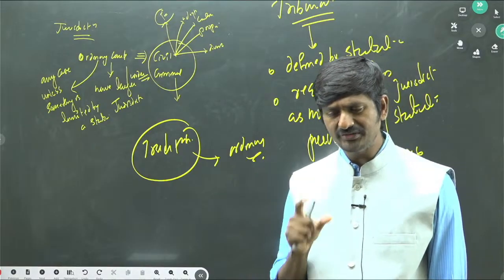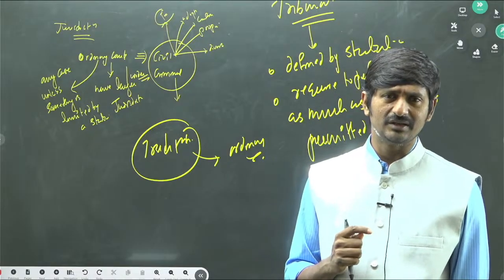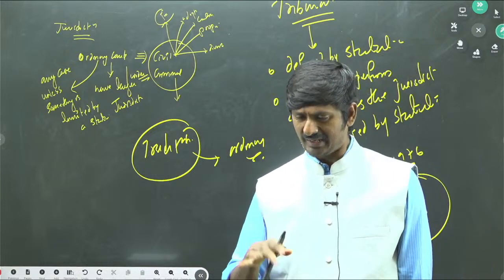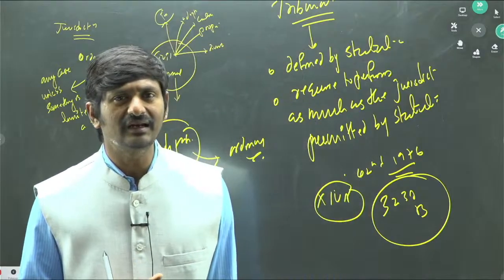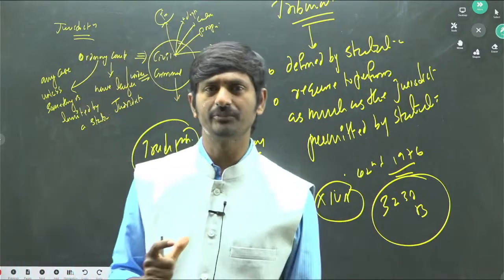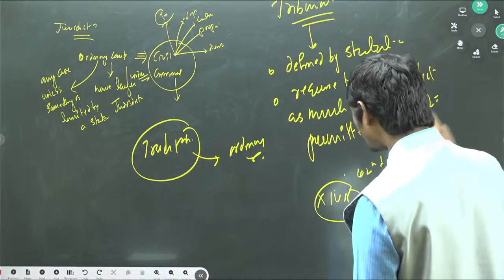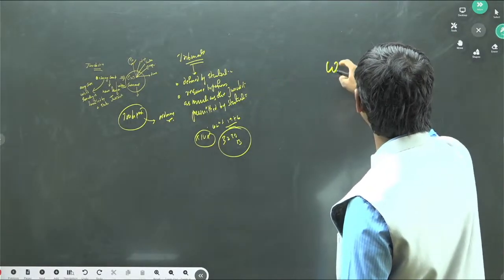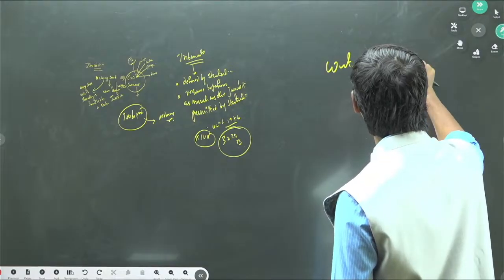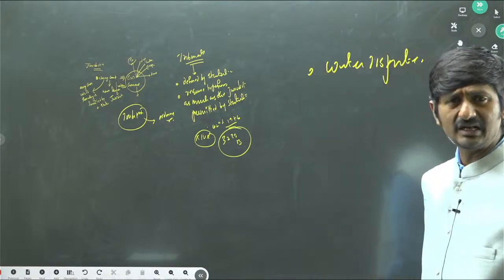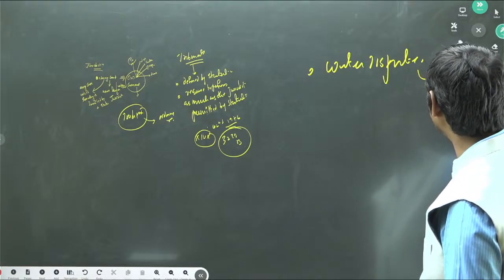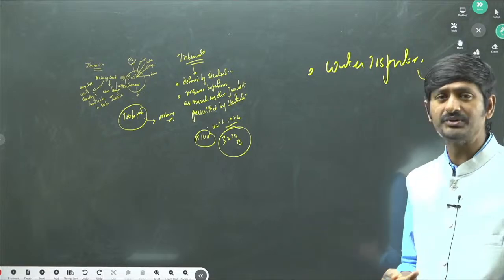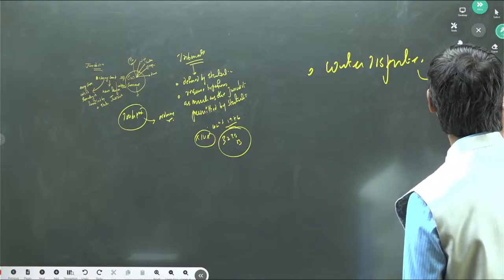Why? Because traditionally the judiciary has been overburdened by the cases. Okay, so that's the reason why some areas where the ordinary courts cannot resolve the disputes, which are highly technical in nature, such matters are vested with the tribunals. For example, you take water tribunals, right? Water disputes. So these matters cannot be resolved by ordinary courts. This requires a considerable level of technical prowess. So that's why water disputes tribunals are established by means of the Interstate Water Disputes Act, okay, under Article 262 of the Constitution.